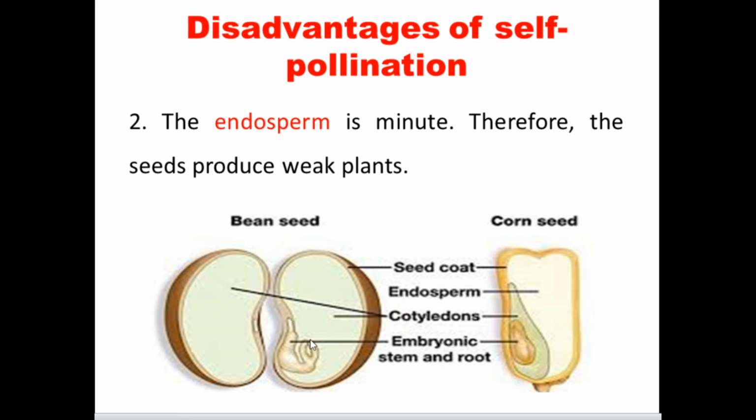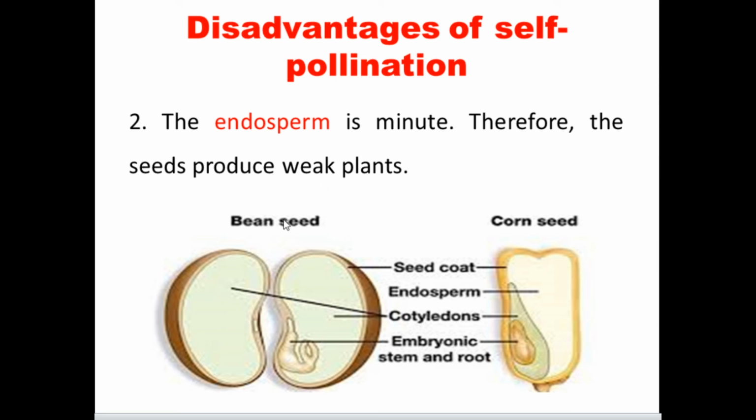While the embryo is inside the seed, it may not get sufficient nutrients, because the endosperm is minute. So that is one of the features of self-pollination. It carries a minute endosperm. This is considered a disadvantage. Why? The minute endosperm seeds always produce weaker plants.